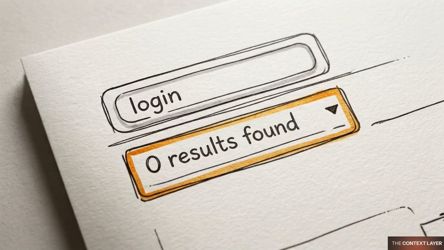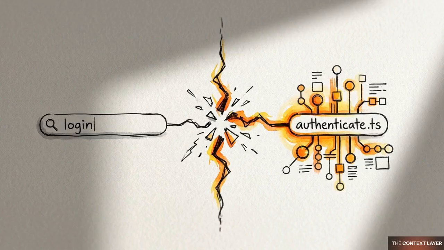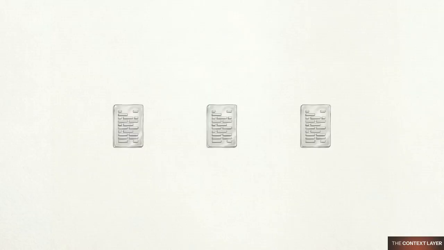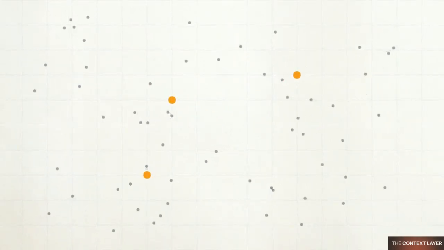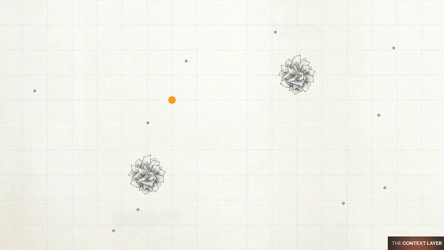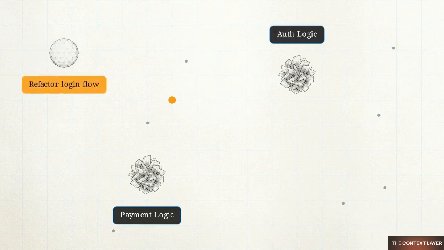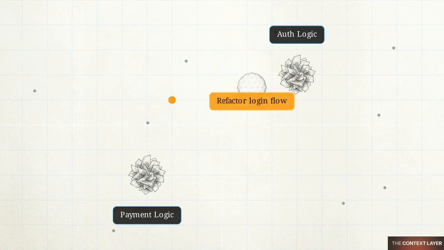Keyword searches often fail to find related logic across different files. A search for login will miss a file named authenticate.ts, even if the functionality is identical. Cursor uses the TurboPuffer database to convert code chunks into high-dimensional vector embeddings. These map semantic meaning, placing authentication and payment logic into different quadrants based on purpose. When requesting a refactor, the prompt itself becomes a vector to find nearest semantic matches.